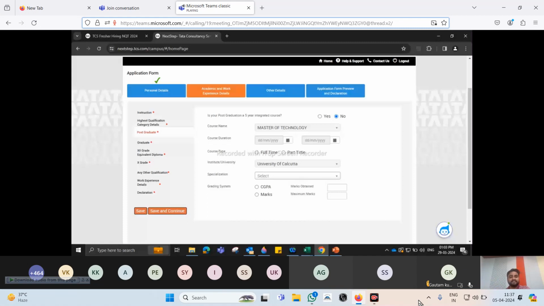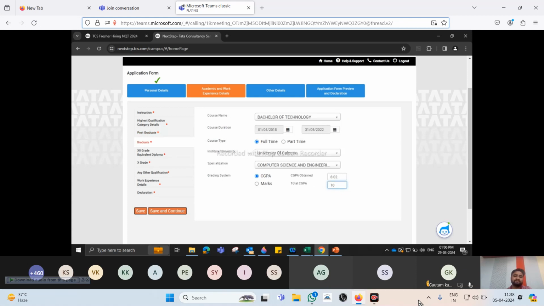Specialization, same thing. If somebody is doing an MTech in power systems, somebody is doing an MTech in AI, data science, or computer science, whatever it is, click on the specialization. If the specialization is not present, you click on others and proceed. Grading system is in CGPA, you click on CGPA, then marks obtained and maximum marks. If it is in marks, then marks. Now after filling, it looks like this. Okay, we are done. So let's move on to the next.